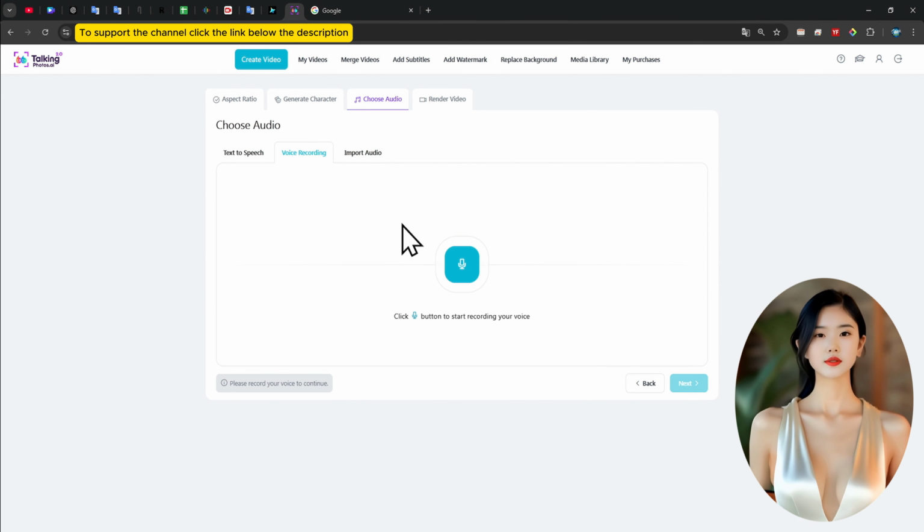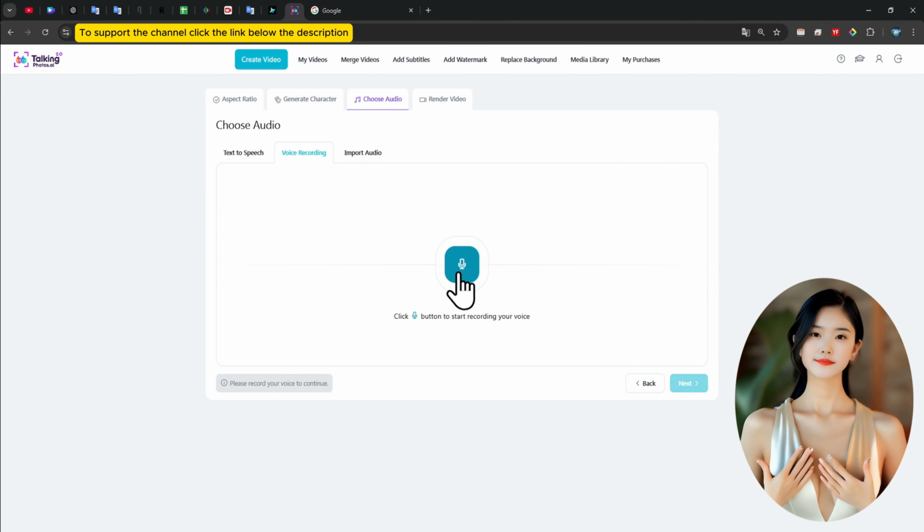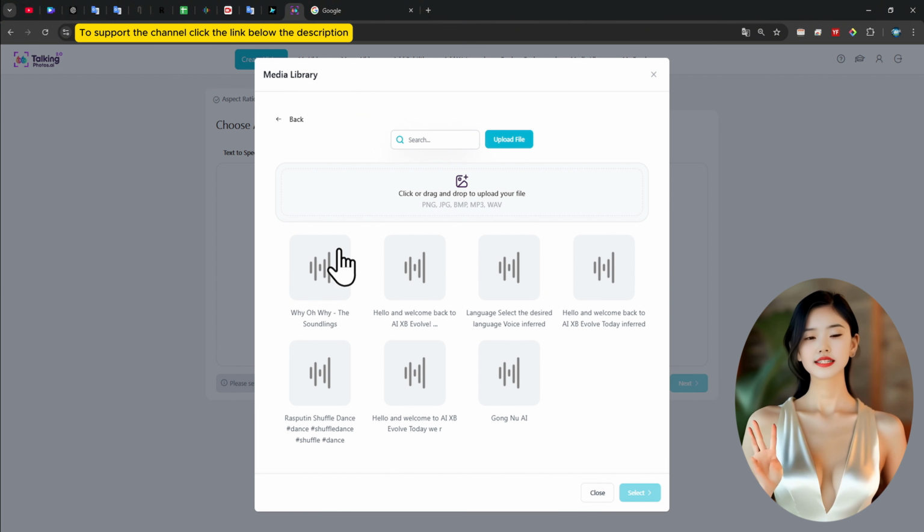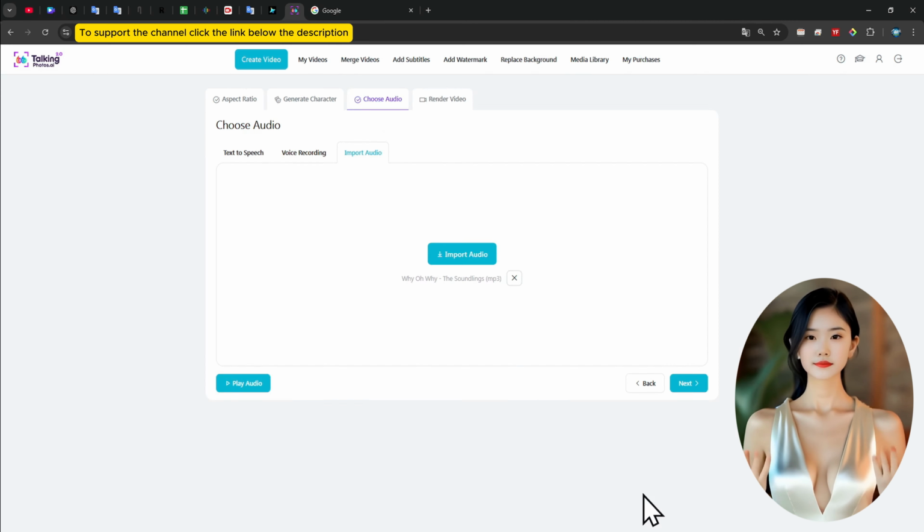Alternatively, you can record your own voice in the voice recording section. Upload audio or music files from your device and import audio. Click Next to continue.